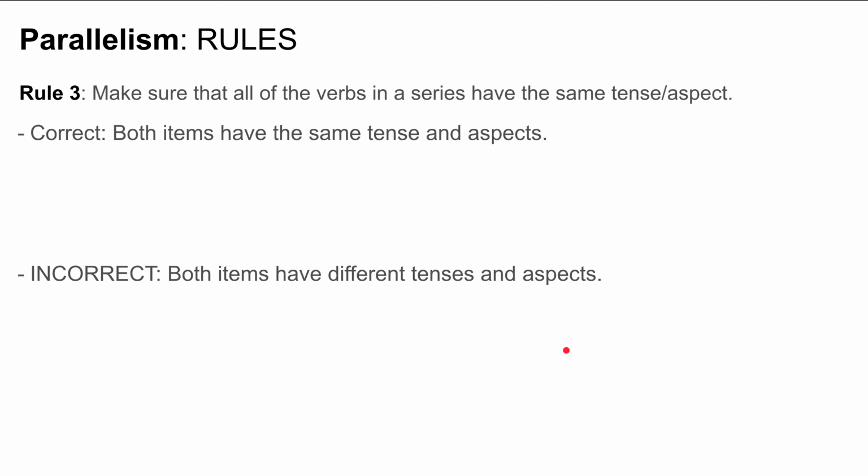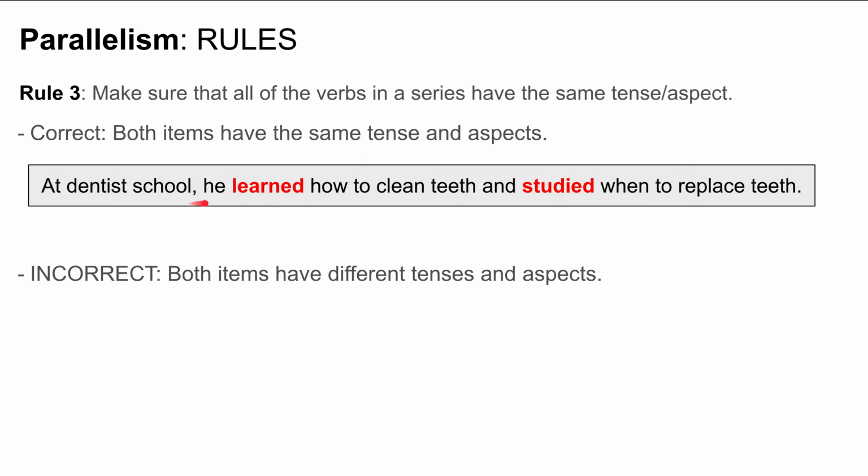So the rule here is that you want to make sure that all the verbs in a series have the same tense and aspect. So both items in the first sentence, at dentist school, he learned how to clean teeth and studied when to replace teeth. Here, learned is a simple past and studied is a simple past. So they have the same tense and aspect. Simple aspect, past tense.